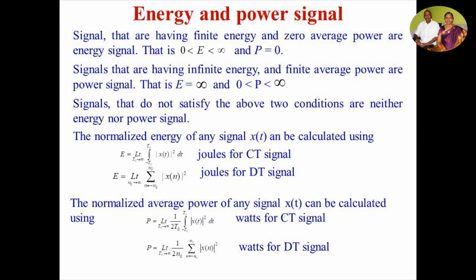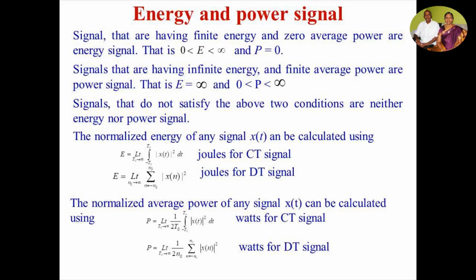Energy and power signals. Signals that have finite energy and zero average power are called energy signals. That is, energy is finite: 0 < E < infinity, and P = 0. Where E is calculated using the formula, limit of T0 tends to infinity, integral of |x(t)|² dt. For a DT signal, it is limit of N0 tends to infinity, summation n = -N0 to +N0 of |x(n)|².